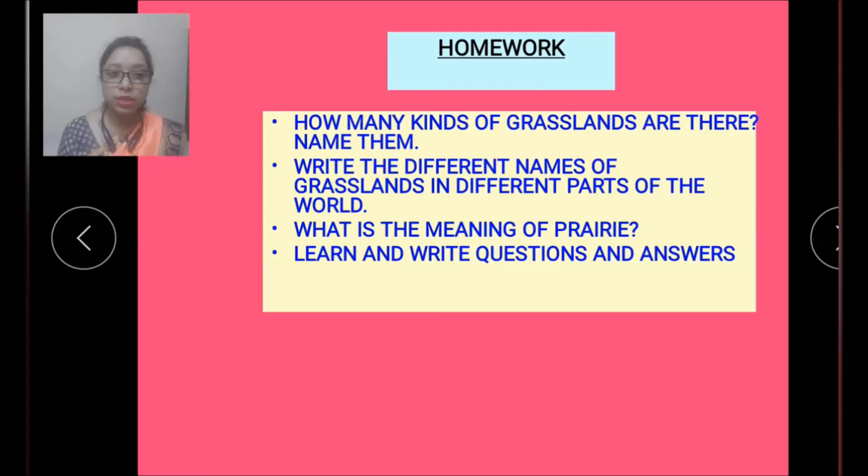What is the meaning of prairies? You have to write down the meaning of prairie. We have seen already what the meaning of prairie is. Learn and write questions and answers. In every chapter I remind you that you have to write question and answer in your revision copy, rough copy, or in your homework copy. And you have to learn and write question and answer and exercise of all the chapters. So this is your homework for today, children.